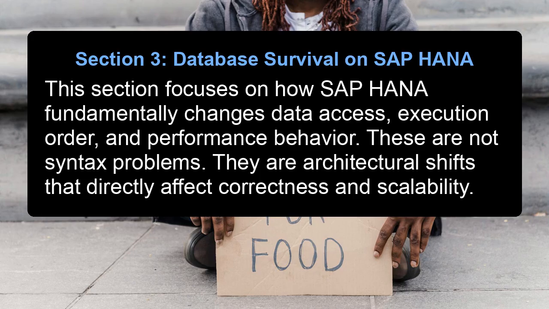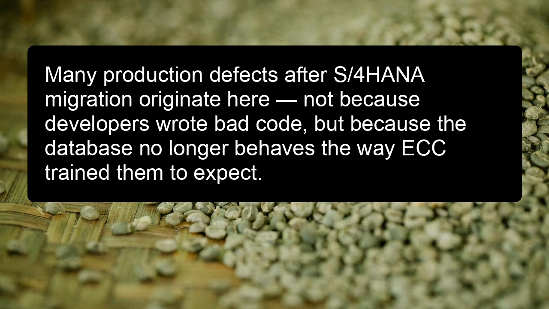Section 3, Database Survival on SAP HANA. This section focuses on how SAP HANA fundamentally changes data access, execution order, and performance behavior. These are not syntax problems. They are architectural shifts that directly affect correctness and scalability. Many production defects after S/4HANA migration originate here, not because developers wrote bad code, but because the database no longer behaves the way ECC trained them to expect.